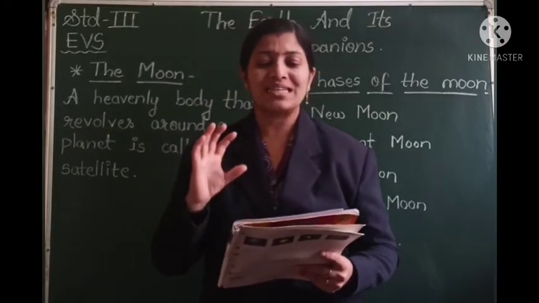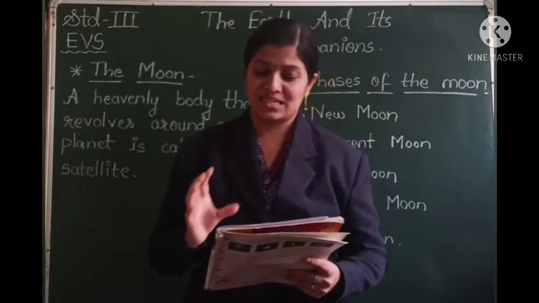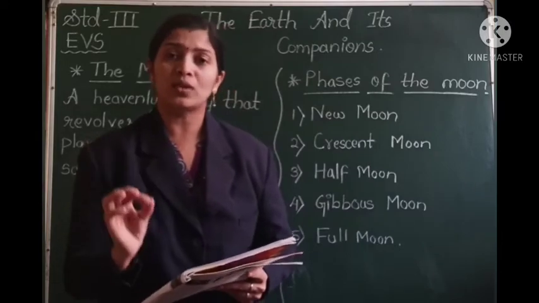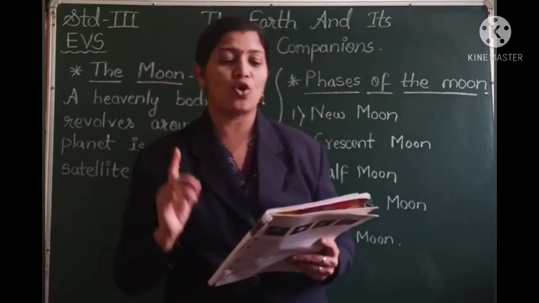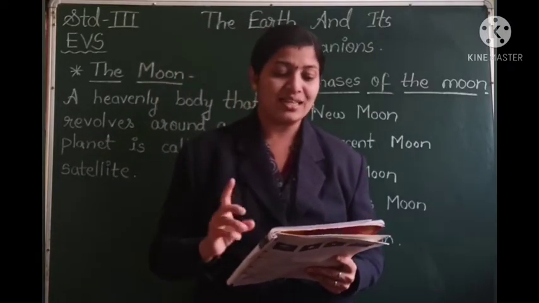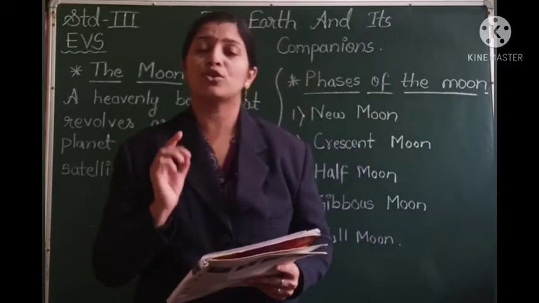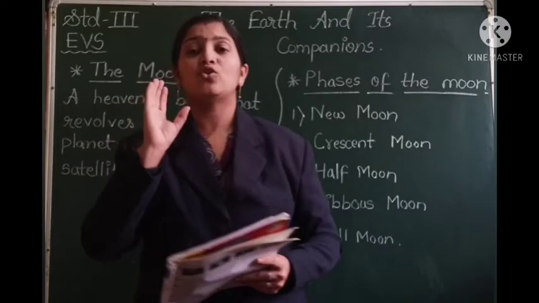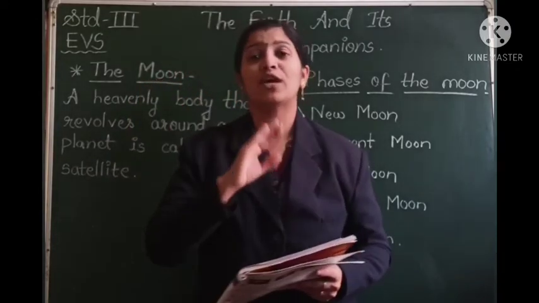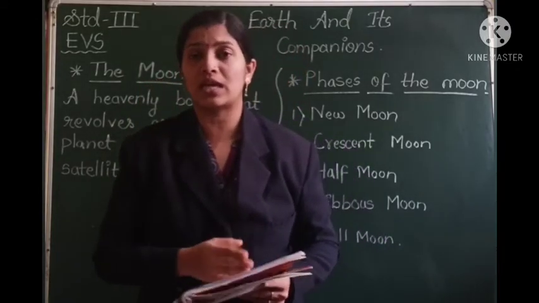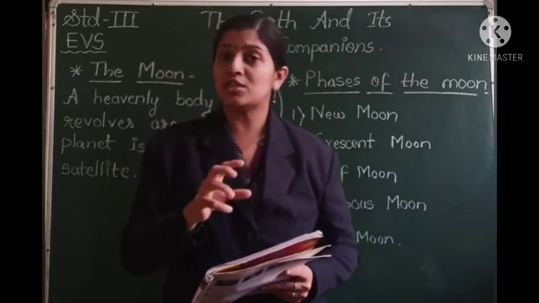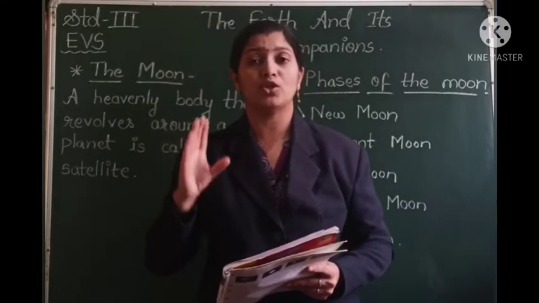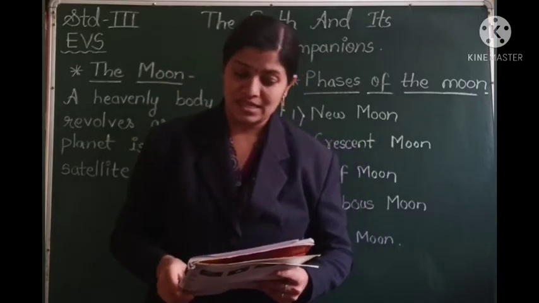It is the only stationary star in the sky. It helps us to find the north direction. If we want to find the north direction in the sky, we have to just find this Dhruva Tara or pole star, because this pole star is always located on the north side of the sky.